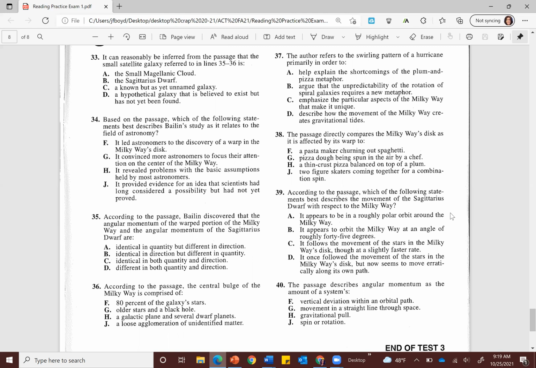The correct answer here is A. It appears to be in a roughly polar orbit around the Milky Way. And this, you already know it, it's a key ideas and details question. And again, don't be afraid to refer back to the text if you need to double check details like this when you're answering questions.